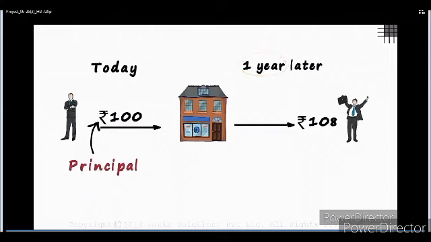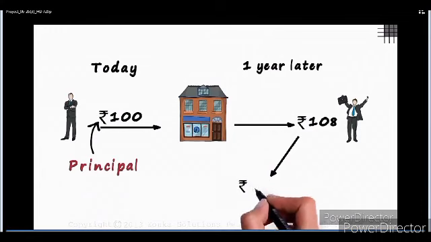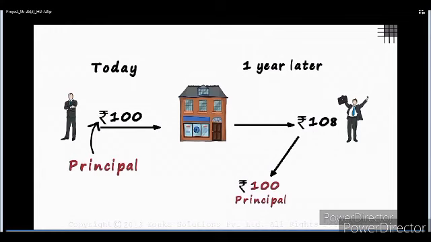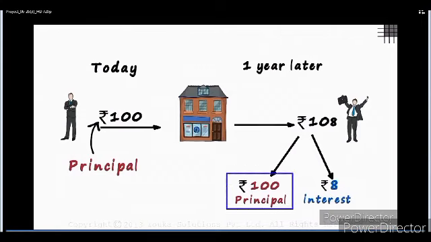Now, when you deposit your money in the bank, it's going to yield interest, and the amount you get is the sum of the principal and the interest at the end of the year. So if I remove my principal from the amount I get at the end of the year, I'm going to add 8. So 8 becomes my interest.